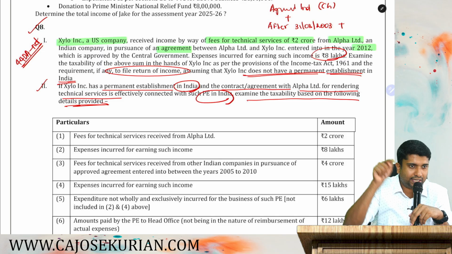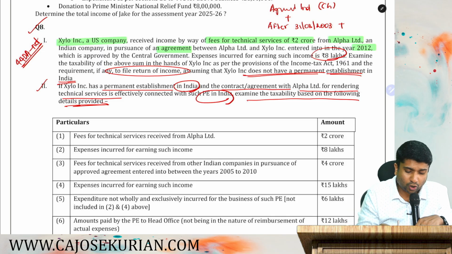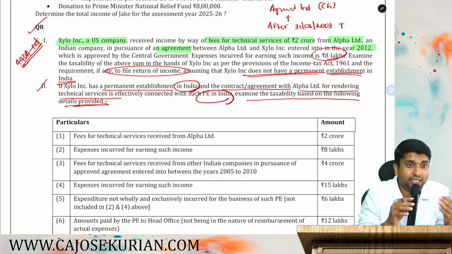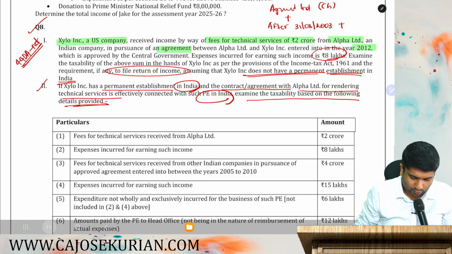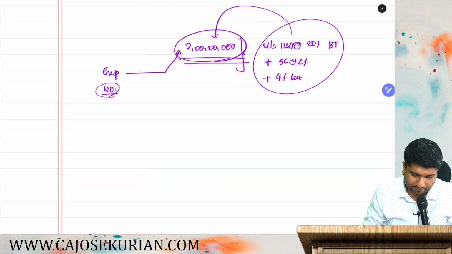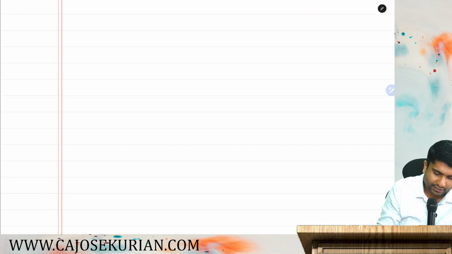So there is a PE and this contract and the other things are effectively connected with the PE, then how do you compute the answer? If there is a permanent establishment and everything is connected with that permanent establishment, then you need to compute income in accordance with section 44DA.